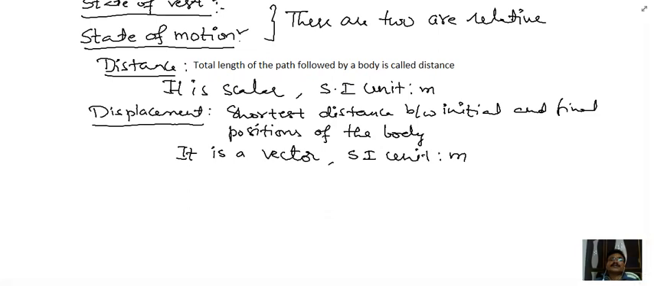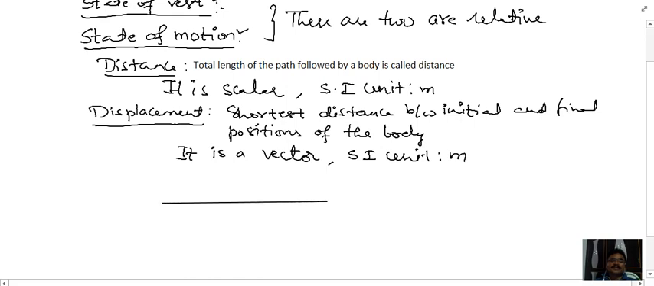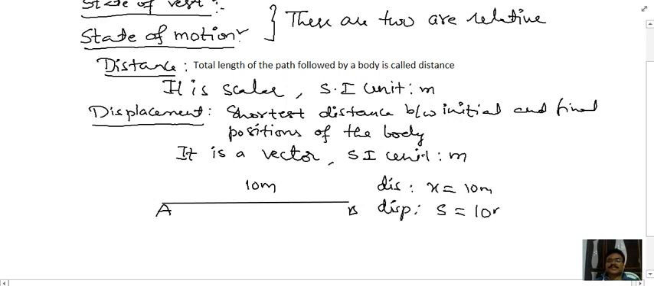For example, if a body goes along a straight line from A to B, say 10 meters, then the distance is 10 meters and the displacement is also 10 meters. So distance, I'm calling x, equals 10 meters, and displacement s equals 10 meters. That means if a body goes along a straight line, then distance and displacement are equal.